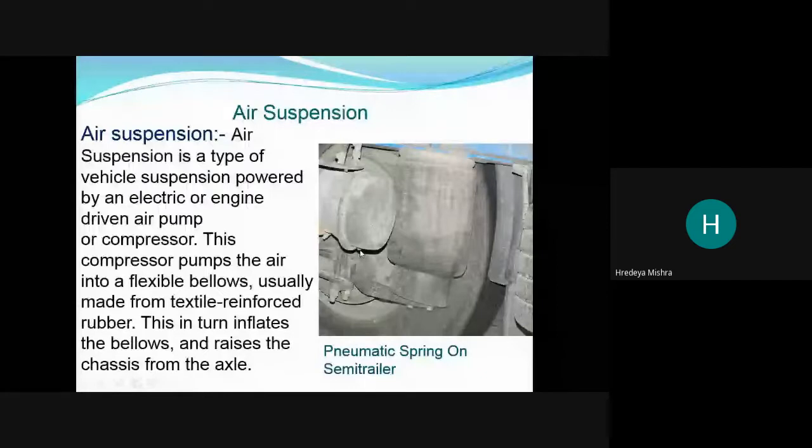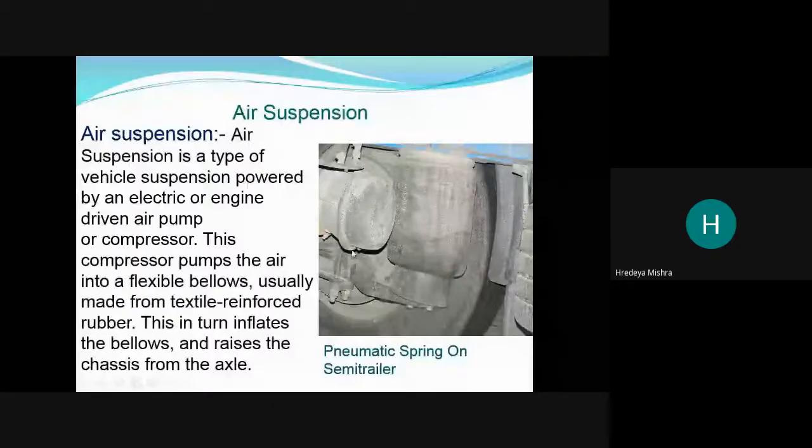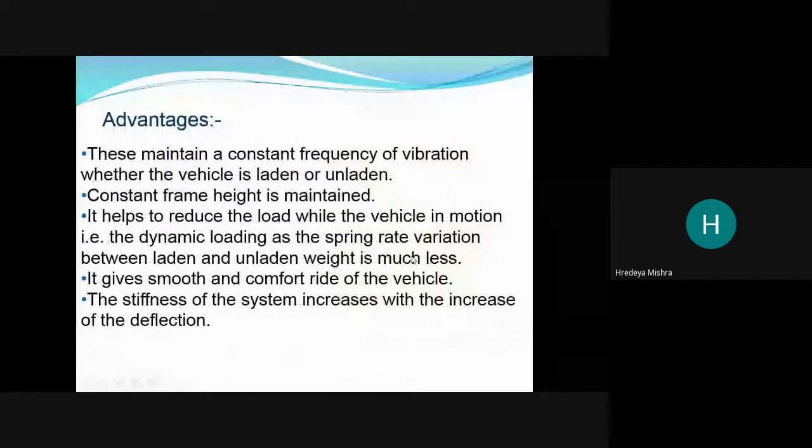Air fills this balloon and this balloon helps to raise the chassis from the axle. So the chassis is unaffected from the shock.